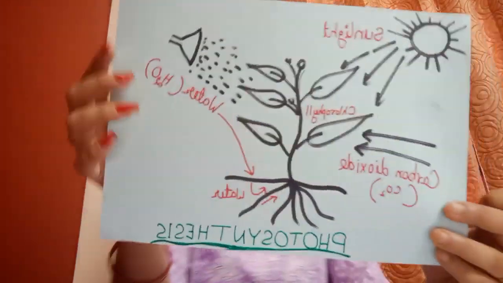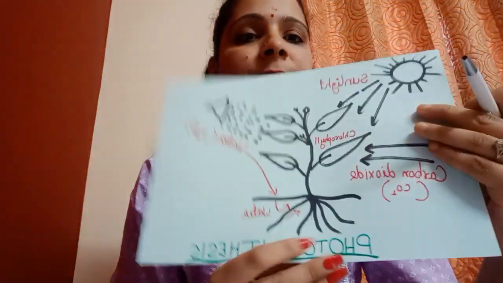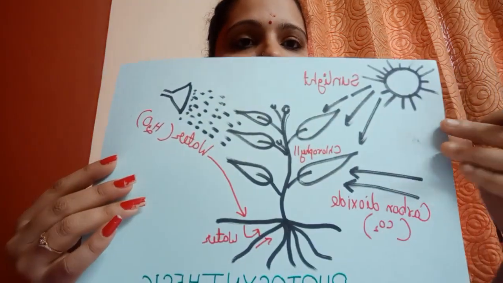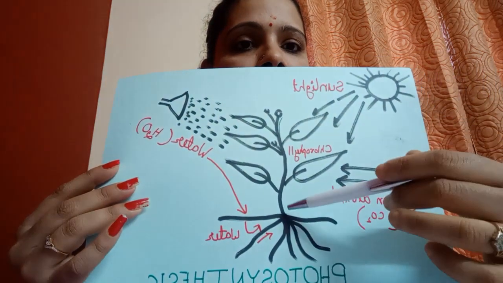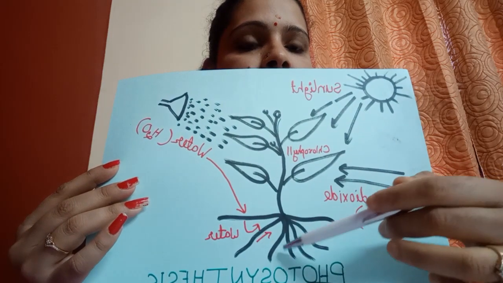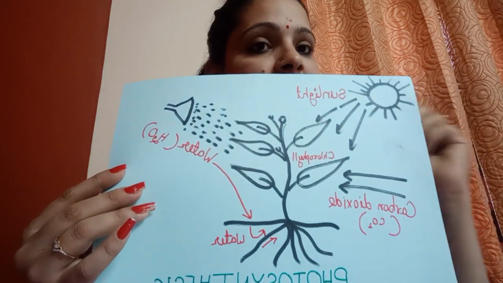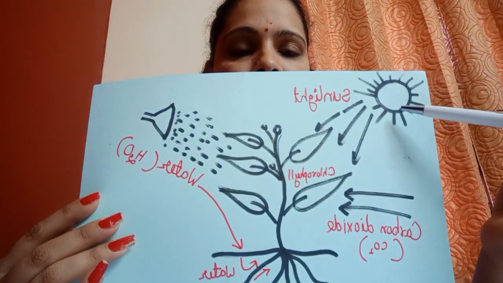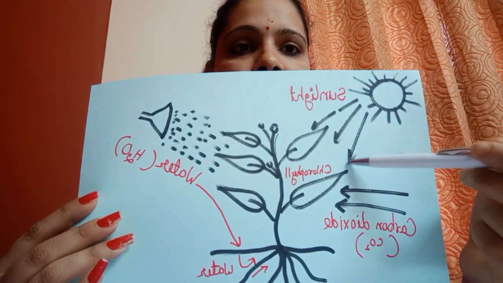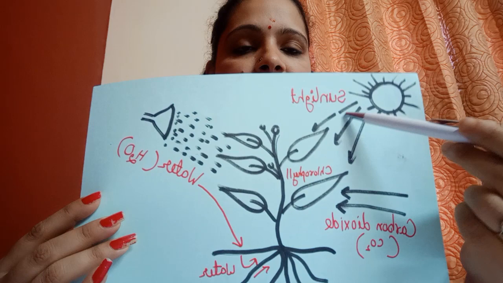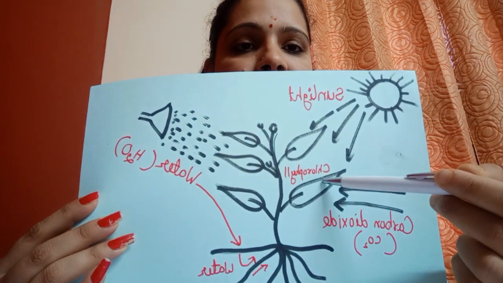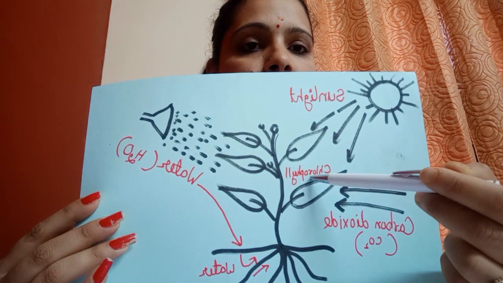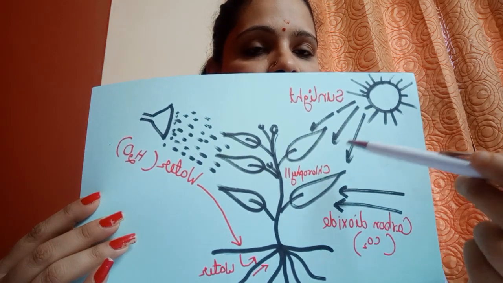And now let me explain this topic to you through this chart. So students, this is a plant. This is the process of photosynthesis. As you can see, this is a plant. Here is its root. Now let's start with the very first point that I told you earlier. The first point is sunlight. Here is the sun, and as you can see, the sunlight is going towards its leaves. So the pigment present there is chlorophyll. Chlorophyll pigment traps this sunlight.